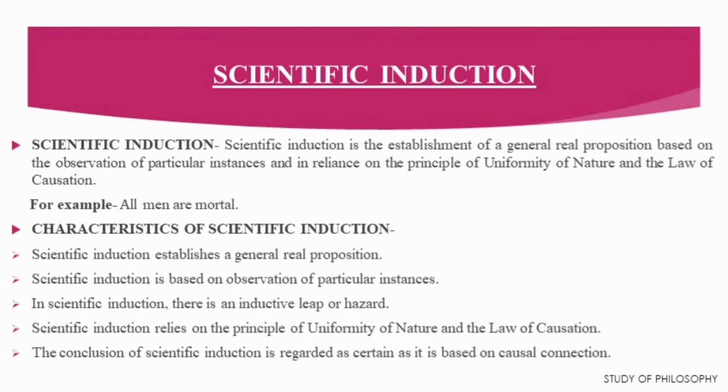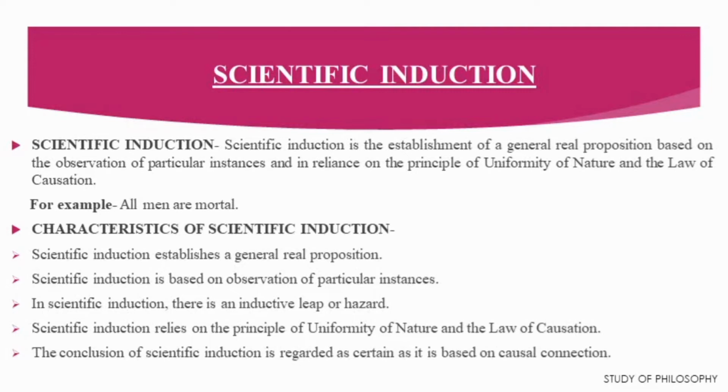So, the aim of scientific induction is what? The aim of scientific induction is to establish a general real proposition. To establish that general proposition, it has to jump from the observed cases to the unobserved cases, from the known to the unknown, from particular to general proposition.